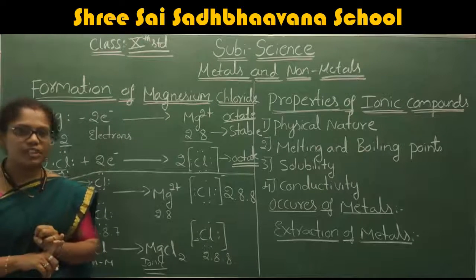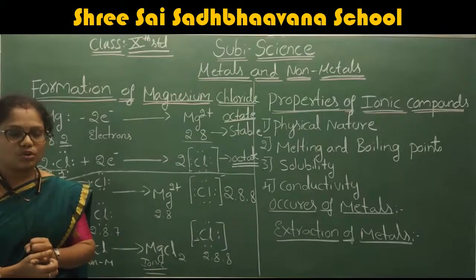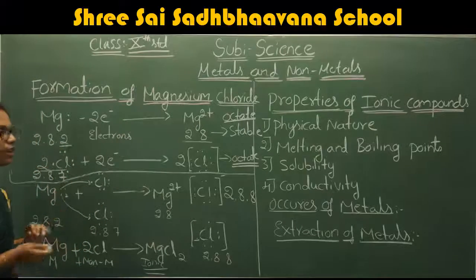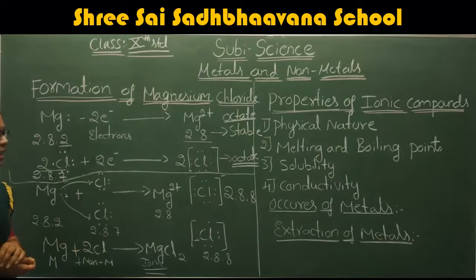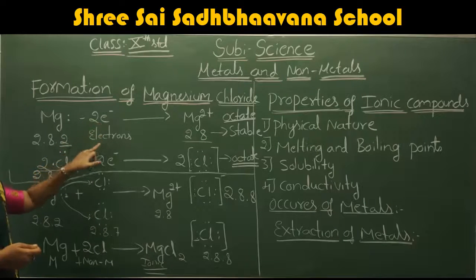One example is sodium chloride, which I will discuss. Now we are going to discuss magnesium chloride. I will give a brief explanation just one time. The electronic configuration of magnesium is 2,8,2. Therefore, it has 2 electrons in the outermost shell. That's why we are going to remove the 2 electrons.